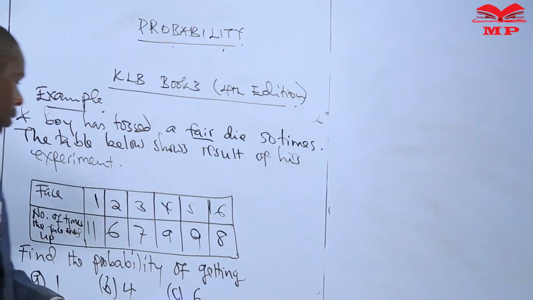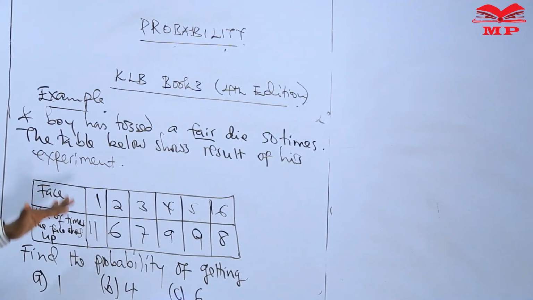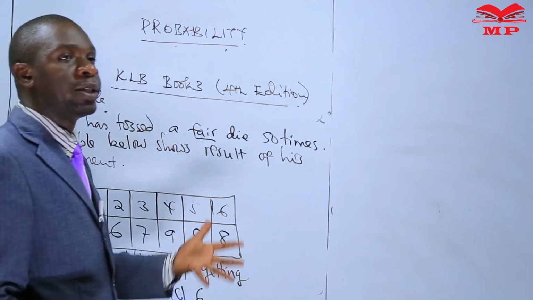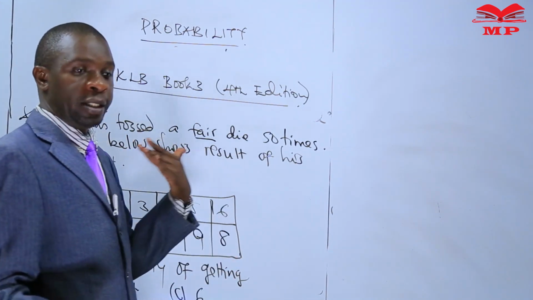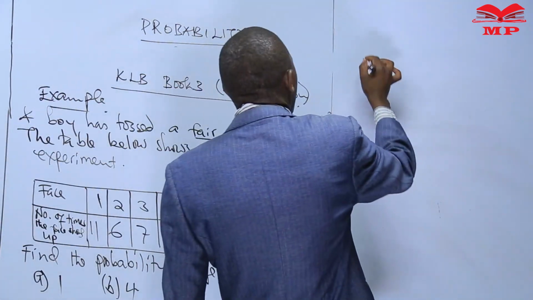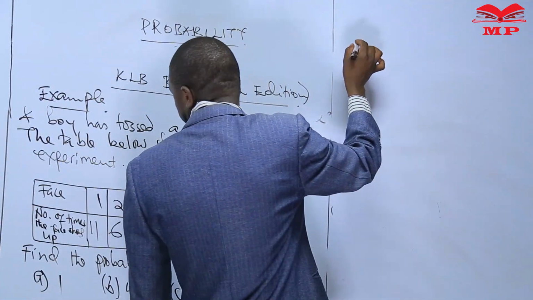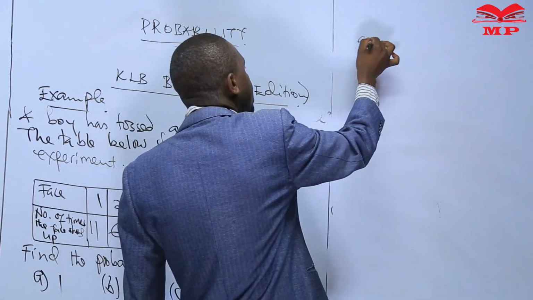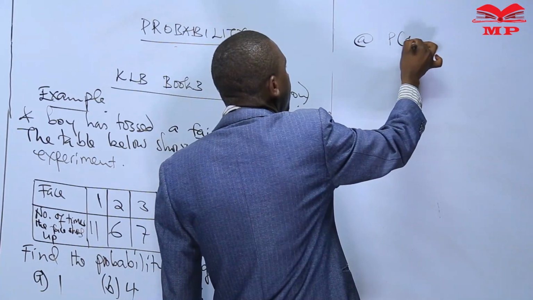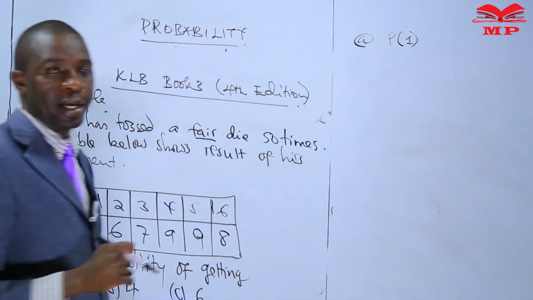Now, when you're given this, you have to ask yourself, what is the probability? And what is the total chance? So you look at the event and say, now we want A. So we want the probability of this boy finding face 1.